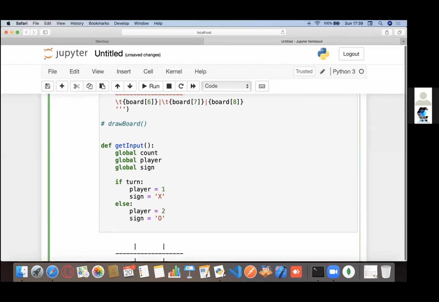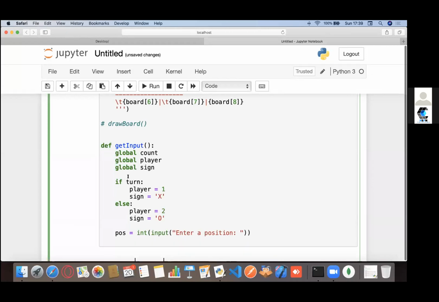Apart from that, once I know whose turn it is, I can ask for an input, right? I can ask you guys to enter an input, so it would be an integer. And once it's created, we'll actually see how it works. I would like if you could just wait for a second and let me write it out for you guys.